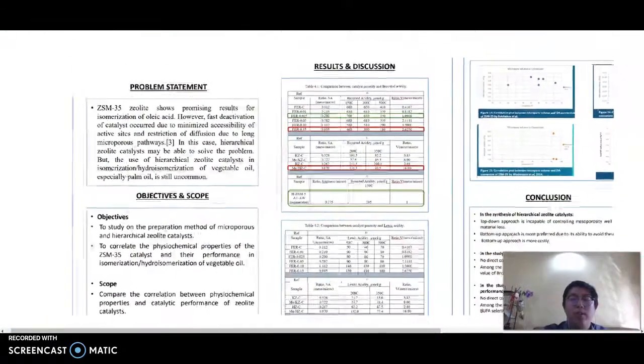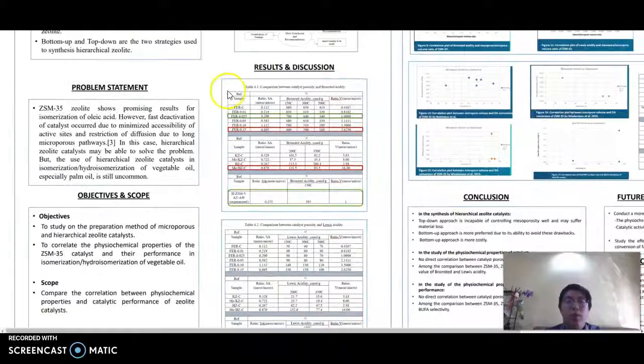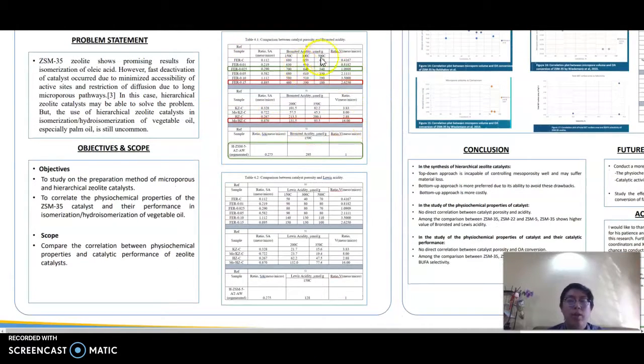Moving on to the results and discussion, Table 4.1 and 4.2 were prepared in comparison between the catalyst porosity and acidity of three different types of zeolites, namely ZSM35, ZSM22, and also ZSM5. And from this table, it can be observed that the acidity of ZSM35 is higher compared to the other two.